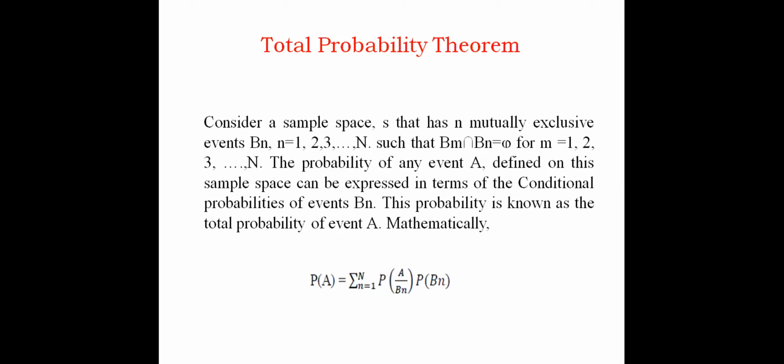This is the mathematical expression which we are going to derive in our proof, and we need to get this expression for the total probability theorem. For better understanding, I'll make use of the whiteboard so that you get a clear understanding about this proof. Once you understand this proof, it will be easy for you to go through the Bayes theorem statement and proof.